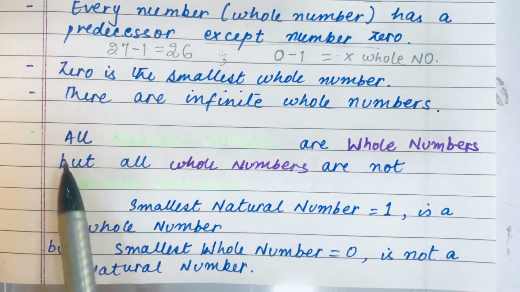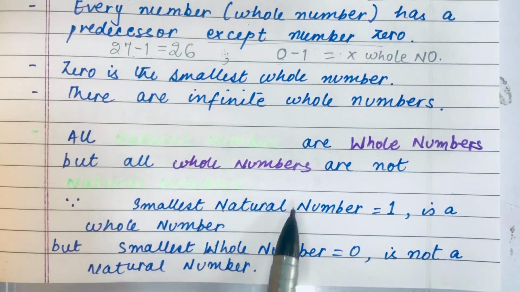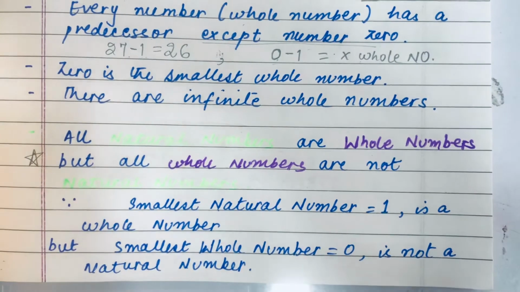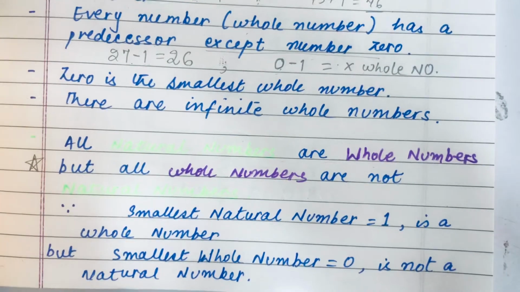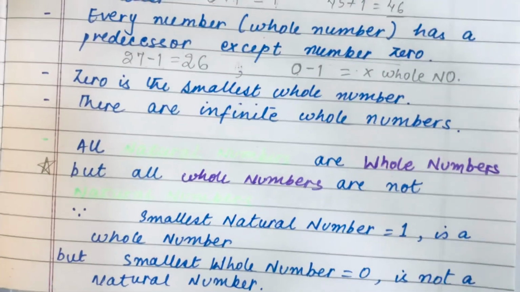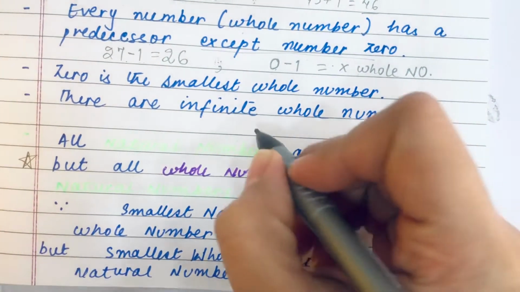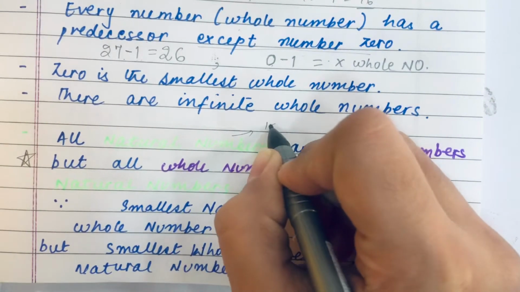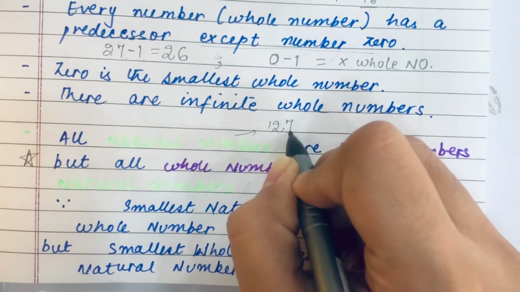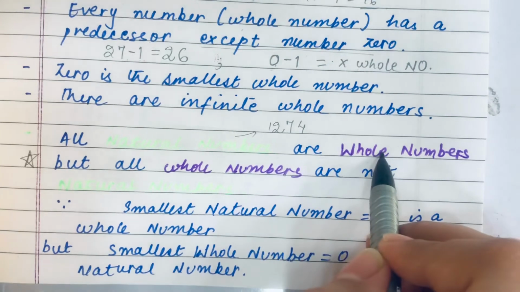Next thing, all natural numbers are whole numbers, but all whole numbers are not natural numbers. Very, very important. How will we comment on this? By taking examples. Since all natural numbers are whole numbers, we will be taking the natural numbers. Let's take any example randomly. If we take a natural number 12, it's also a whole number. If we take a natural number 1274, it's also a whole number.